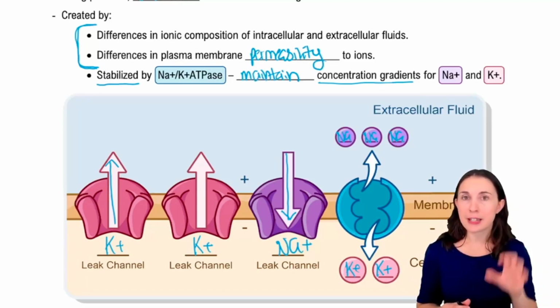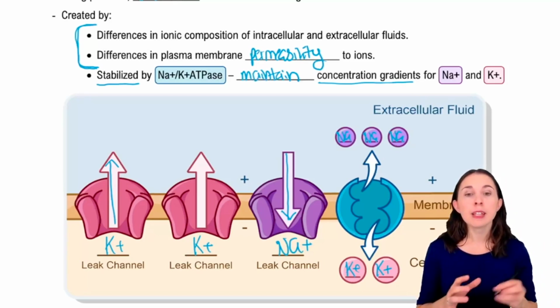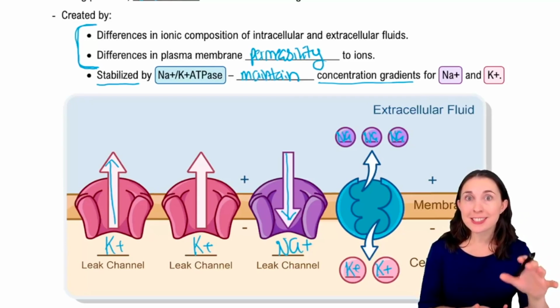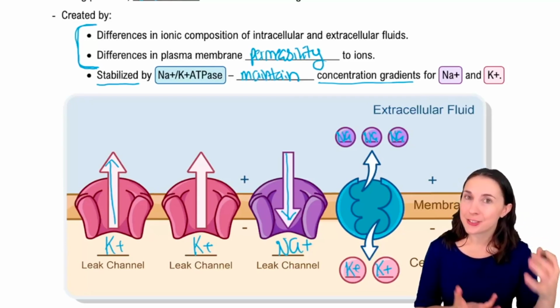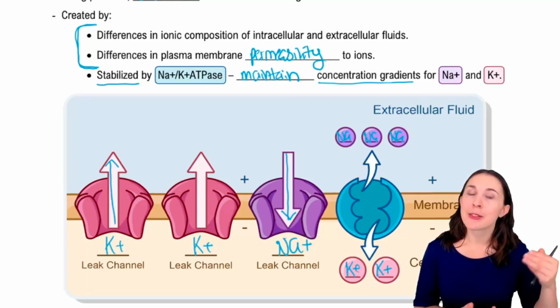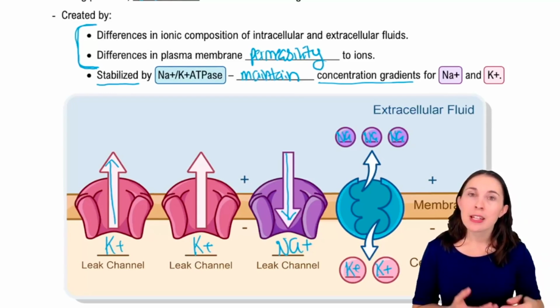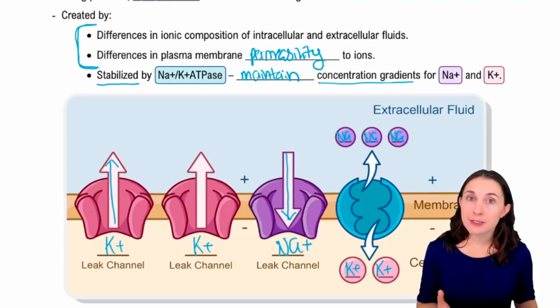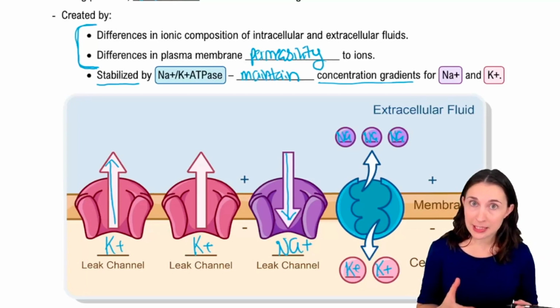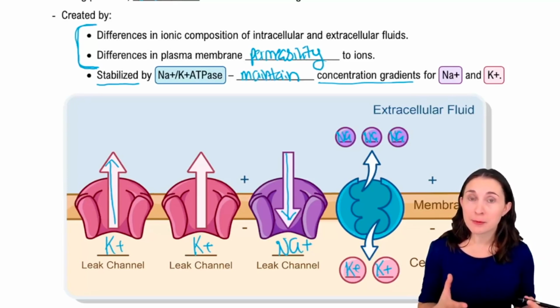More sodium outside, more potassium inside, right? By stabilizing the concentrations, it stabilizes the concentration gradients, thereby stabilizing the rate of the diffusion. So if our pump was to stop working, for example, that rate of diffusion would also become unstable. It wouldn't work the right way anymore.